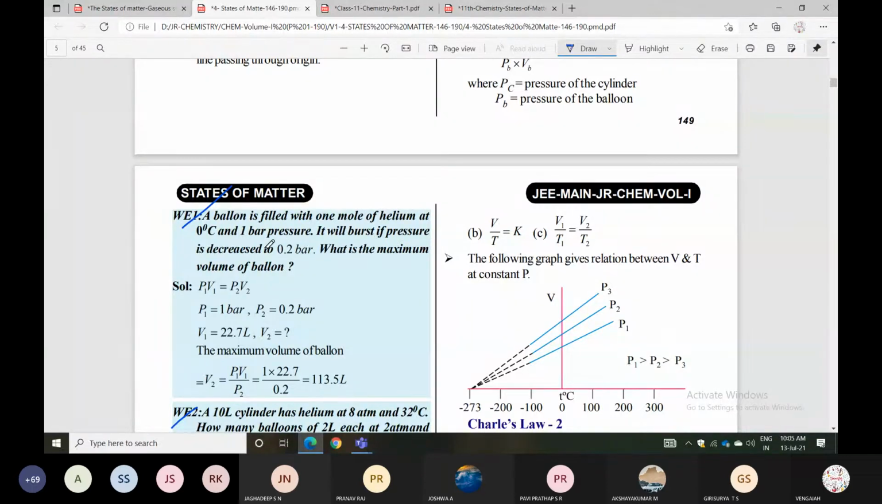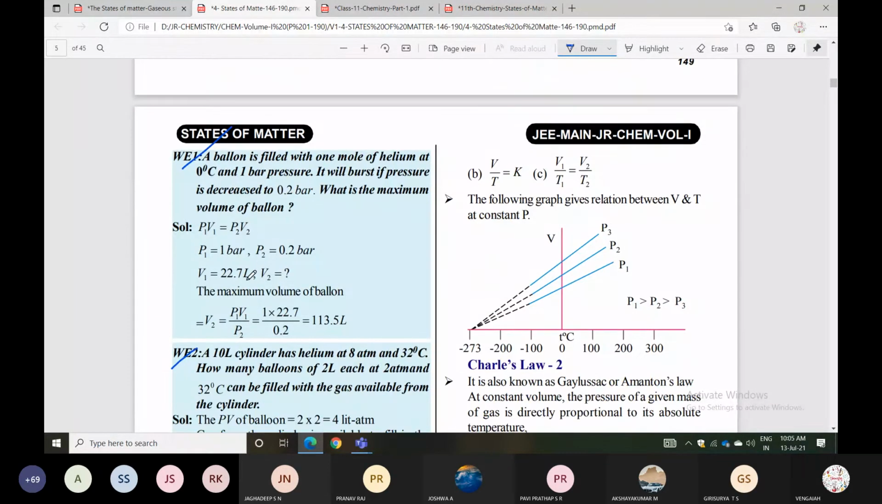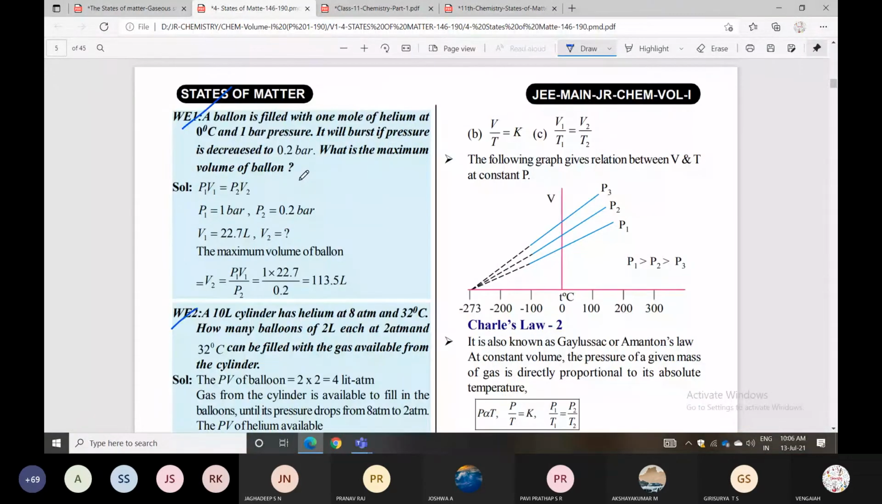Question understood? A balloon is filled with 1 mole of helium at 0 degrees centigrade and 1 bar pressure. So pressure is 1 bar. Listen carefully, this is a very, very important question. A balloon is filled with 1 mole of helium at 0 degrees centigrade and 1 bar pressure.